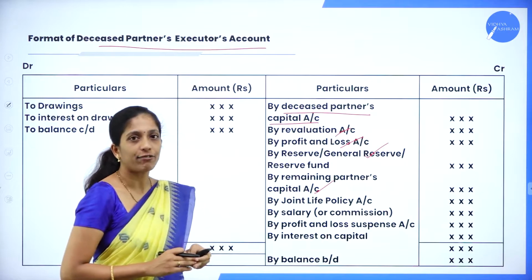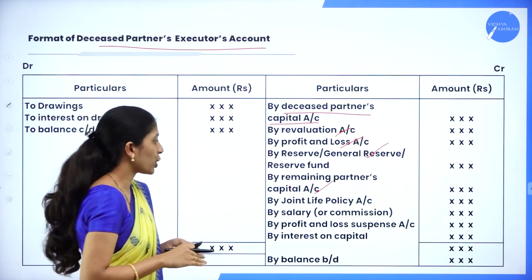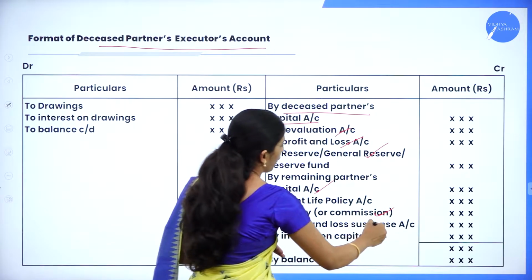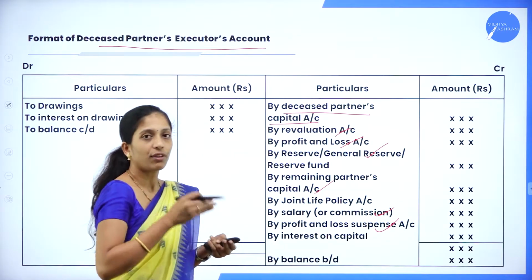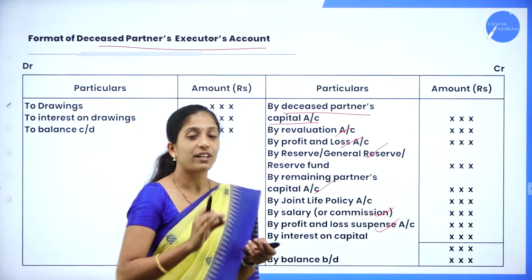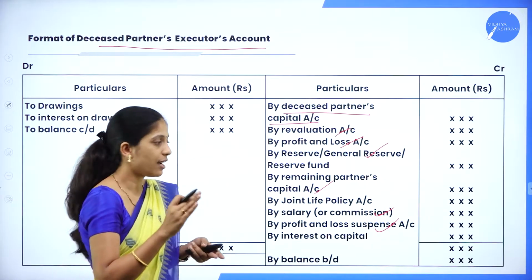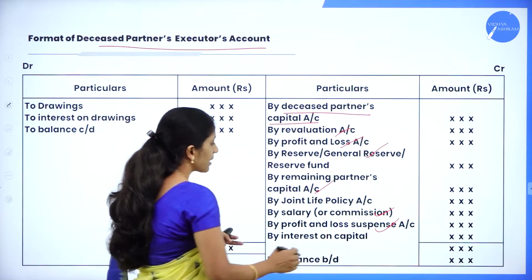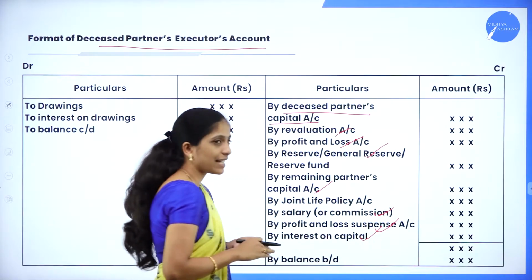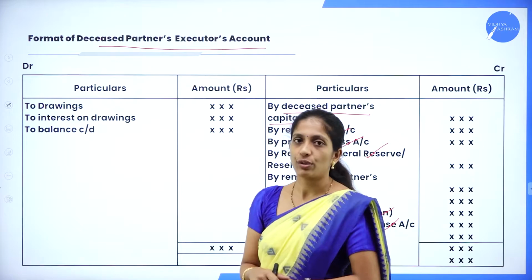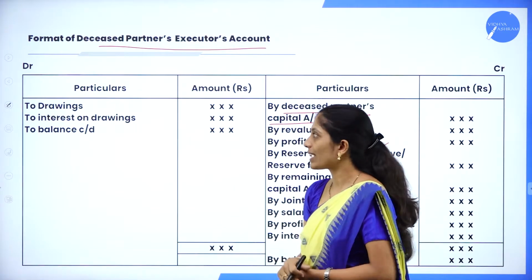Next, joint life policy. So his portion of joint life policy. Next, if there is any salary or commission. Next, profit and loss suspense account. That is, from the date of the financial year till the date of death, what is the amount of profit that has to be given to the deceased partner, so it will be taken as profit and loss suspense account. Next, interest on capital. If there is any interest on capital to be given to the deceased partner, it will be transferred to deceased partner's executor's account.